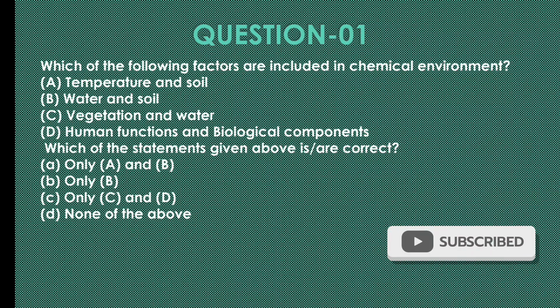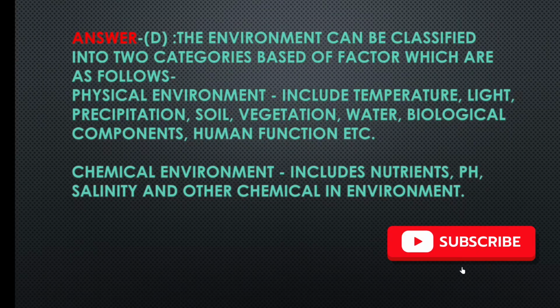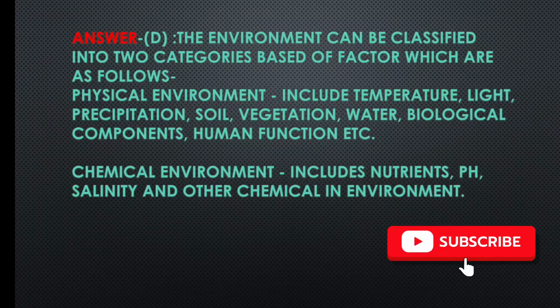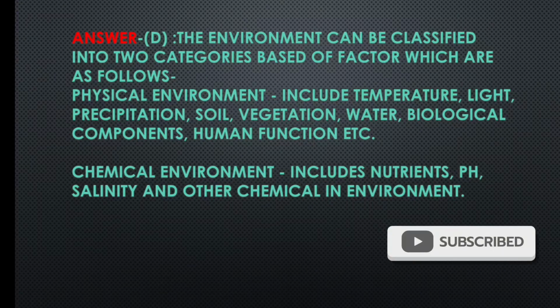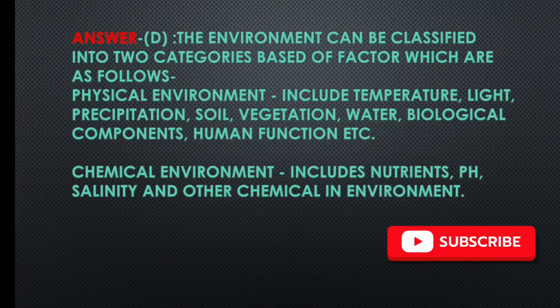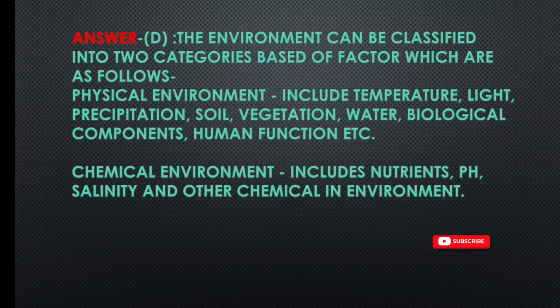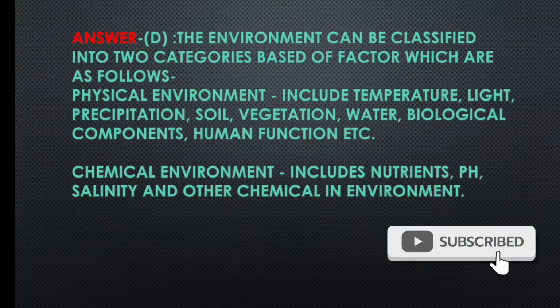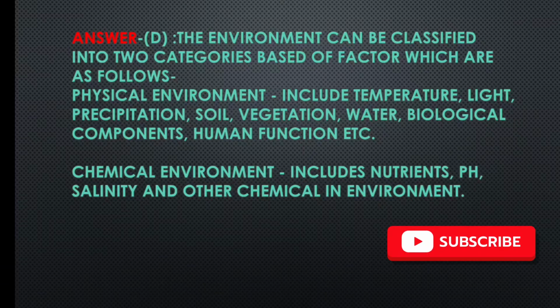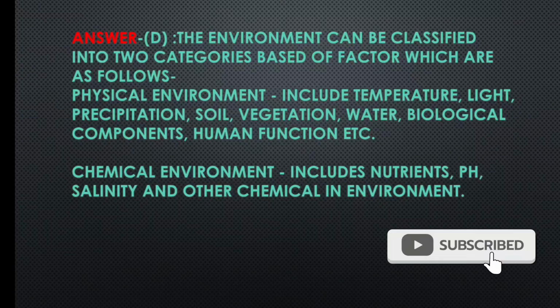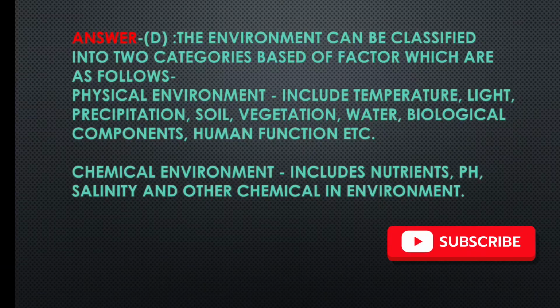So the correct answer will be option D, none of the above. The environment can be classified into 2 categories. One is physical environment, second is chemical environment. Physical environment includes temperature, light, precipitation, soil, vegetation, water, etc. And the chemical environment includes nutrients, pH, salinity, etc. Okay, so answer will be option D.